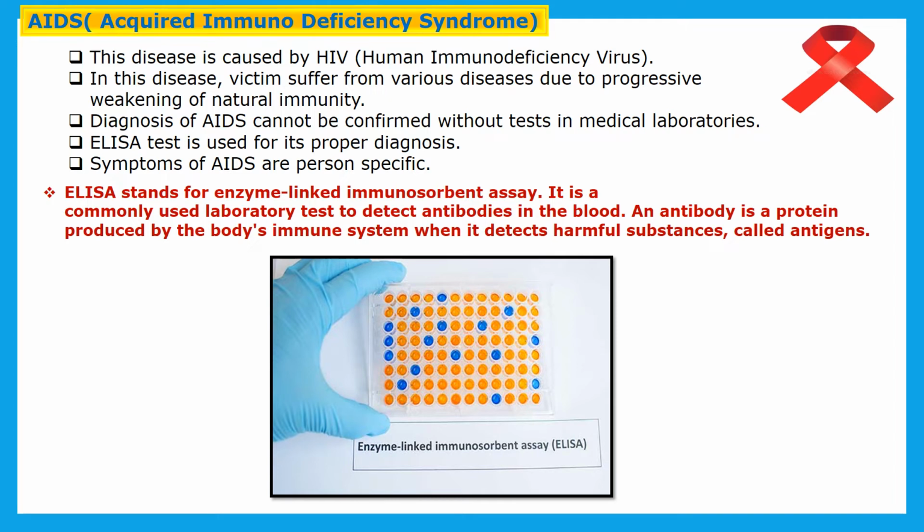An antibody is a protein produced by the body's immune system when it detects harmful substances called antigens. Symptoms of AIDS are person specific, which means they are not that specific and vary according to the person.